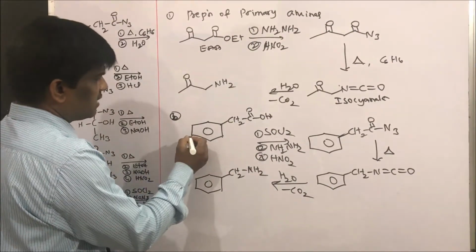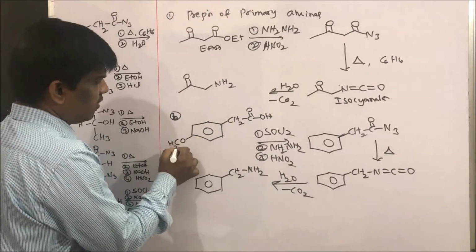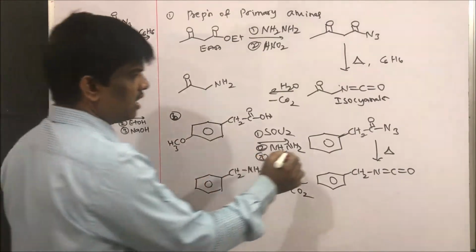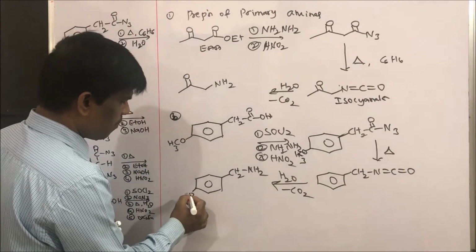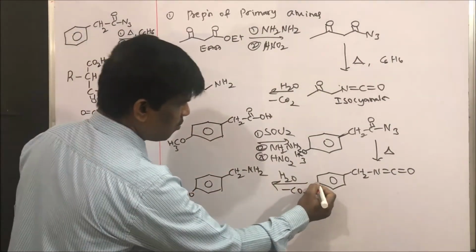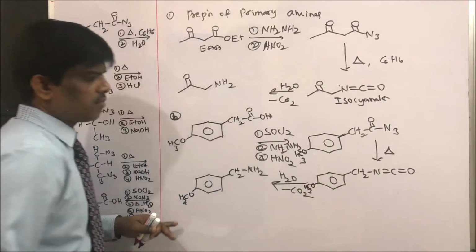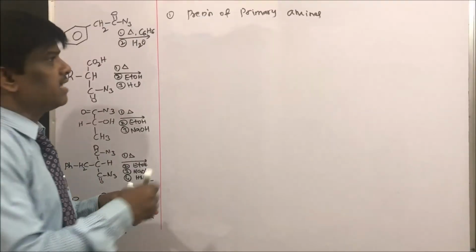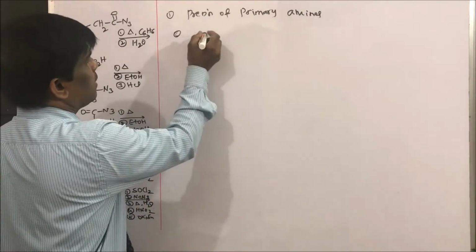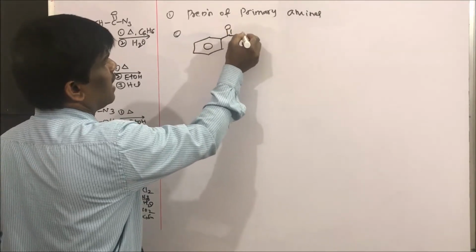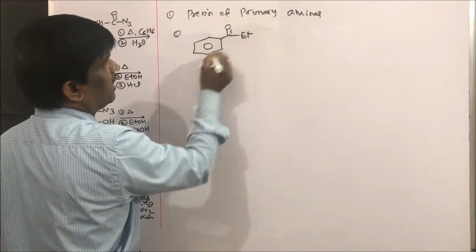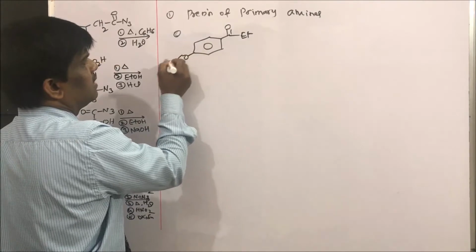Yes, students, let us take this methoxy. If I substitute this with methoxy, I am going to get the para-methoxy compound. Yes, with a substituent. Yes, students, let us take some more examples. Let us take the ethyl ester of anisic acid.